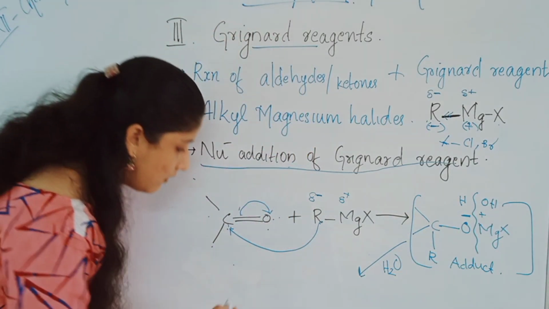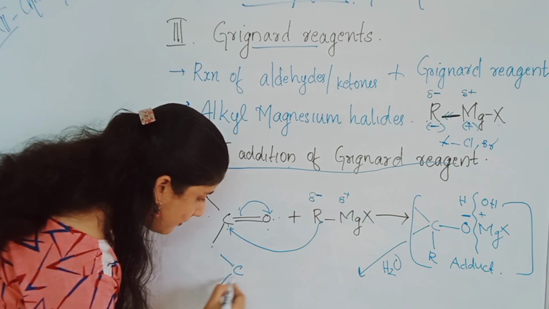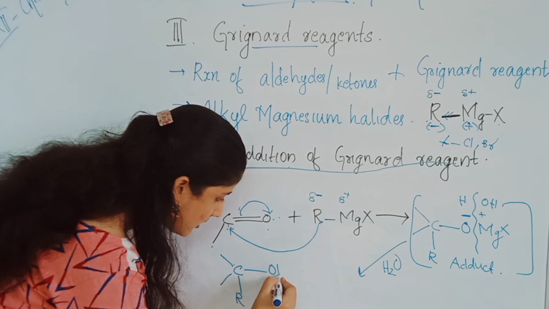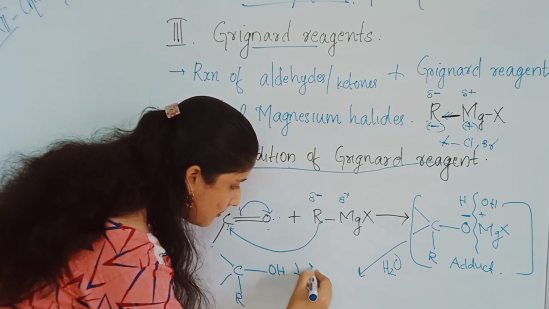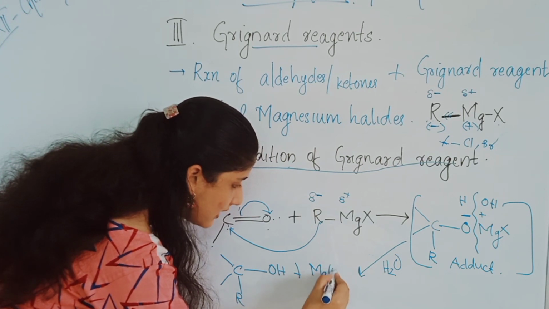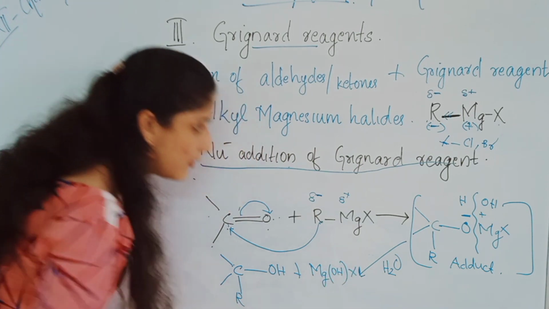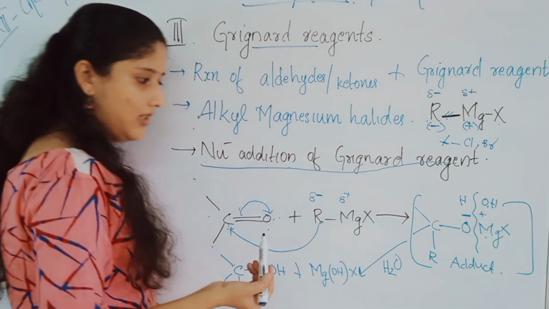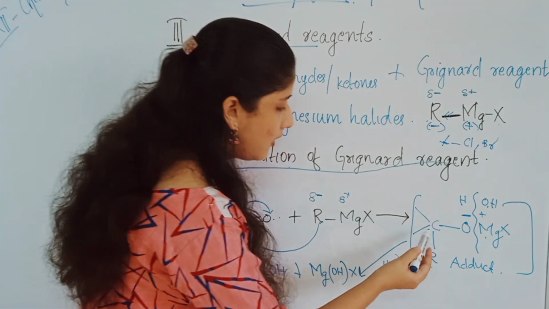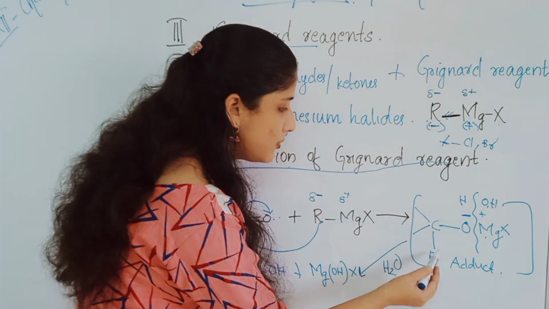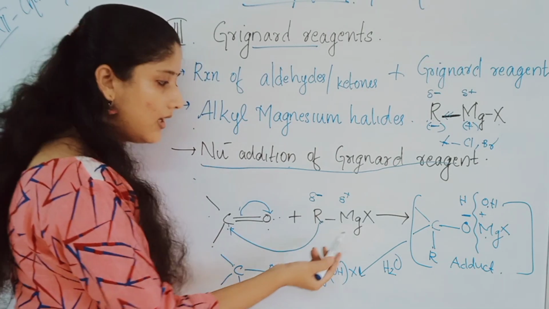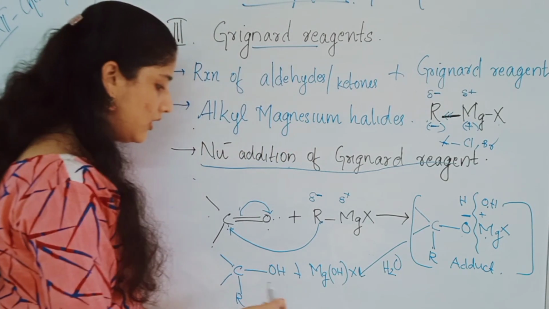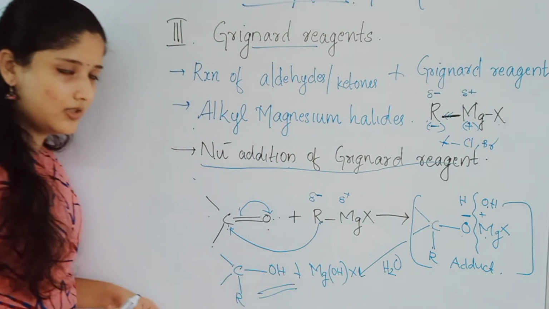So the product will be Mg OH X. Here Mg and OH are added and also the X. The other product will be carbon with the two groups and the R group added from the MgX, and also O minus, here hydrogen, also OH. So the corresponding alcohol we will get.